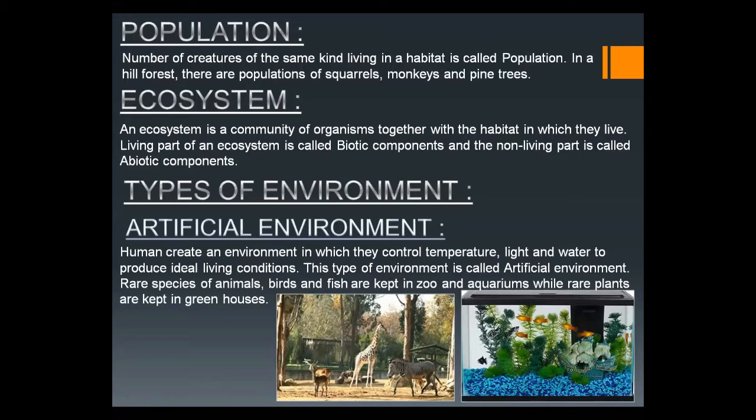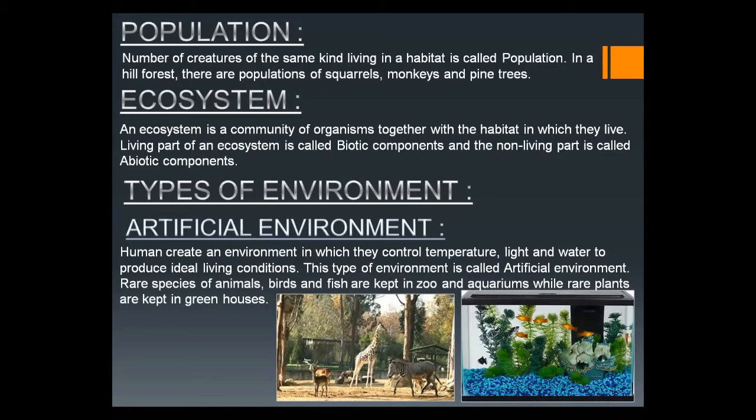The biotic component includes all the living organisms like the producer, consumer, and decomposer. What are producers? Producers are all types of green plants that prepare their own food. And the consumers are all types of animals that cannot make their food, but directly or indirectly they depend upon the plants. And the decomposers are the bacteria and fungi that decompose the living organisms after their death. So all these living components are called the biotic component.